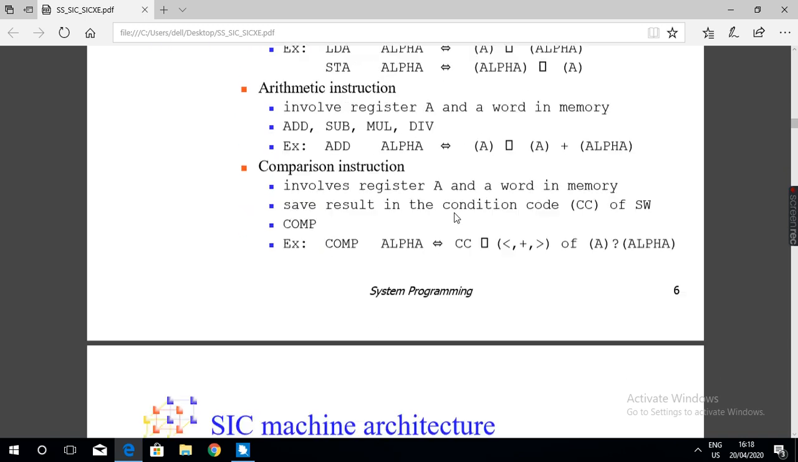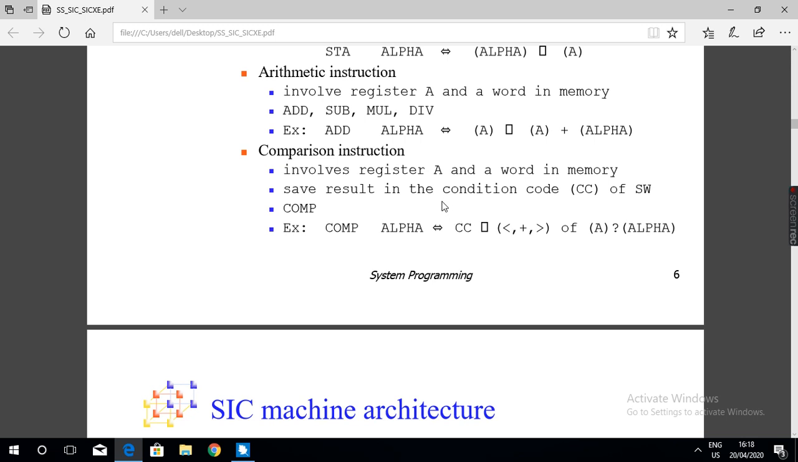Okay, comparison instruction. The comparison instruction involves register A and a word in memory. For example, COMP ALPHA. Alpha is the label for the memory location.